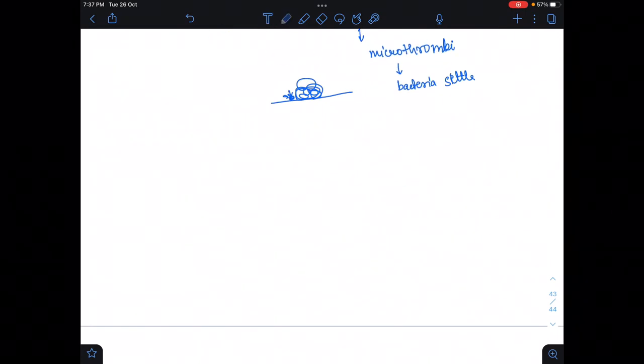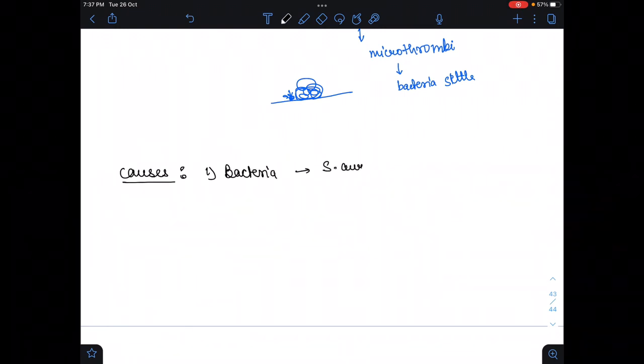Now the causes of infective endocarditis. Here I am going to tell you about the causes. The first is bacteria. Among bacteria, the most common is Staph aureus. After that, it is also caused by IV drug abusers, those persons who take drugs like opioids. Due to IV drug abuse also, endocarditis will occur.